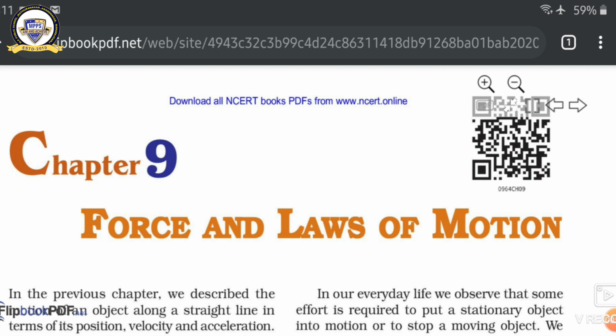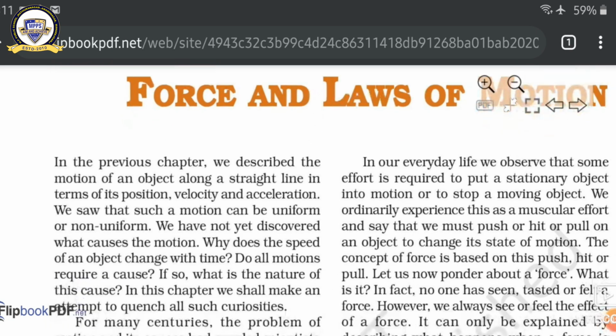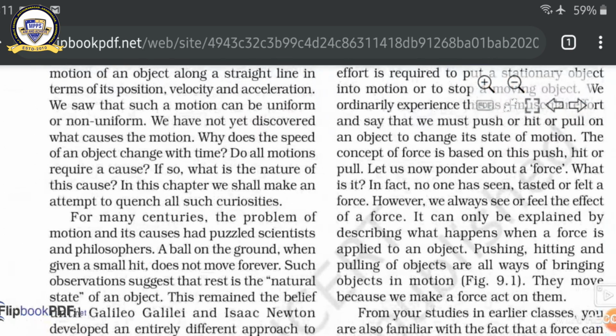Today I am going to discuss force. What is force? Force is a pull or push which can change the position of a body when applied. So you can say force is needed to change the position of a body.